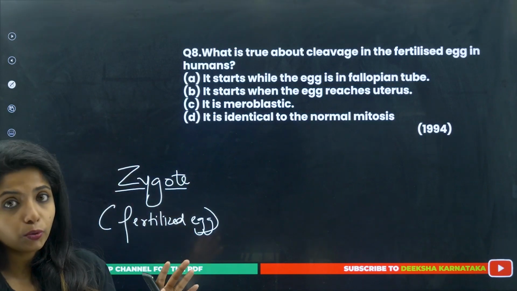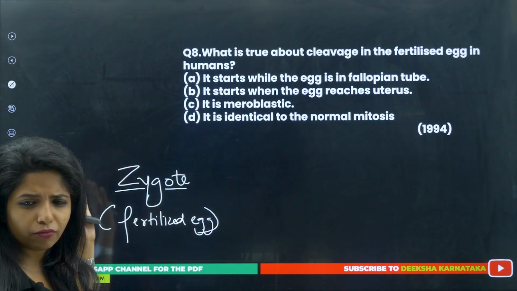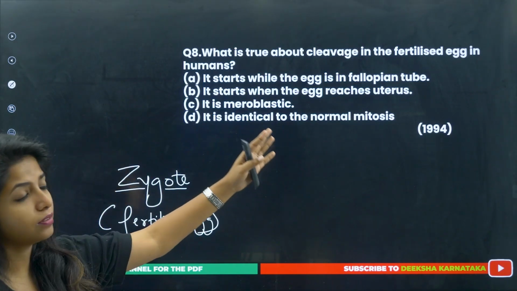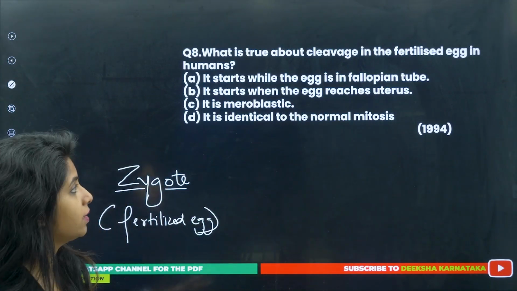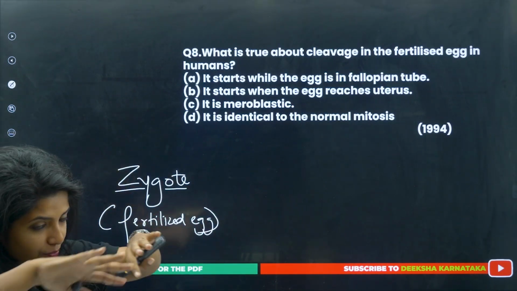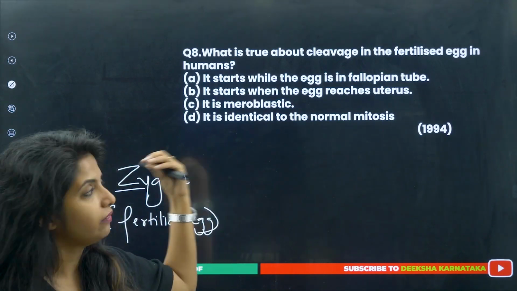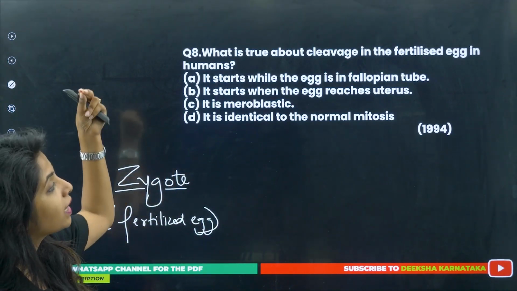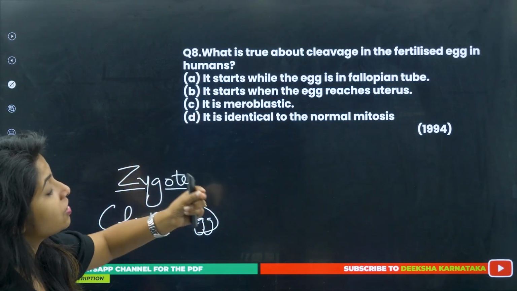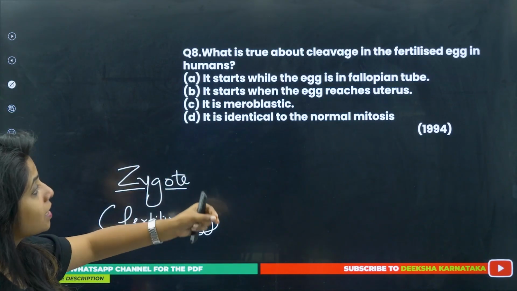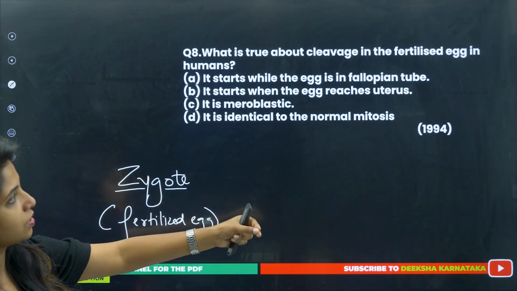Cleavage as in division. I told you, right? From zygote it forms a 2-cell stage, then 4-cell stage, and then 8 to 16. Lots of cells are there. Okay. This process of making more cells is known as cleavage. The options: it starts while the egg is in the fallopian tube; it starts when the egg reaches the uterus; it is meroblastic; it is identical to the normal mitosis.